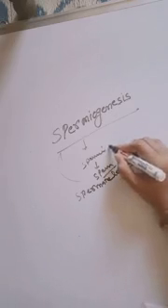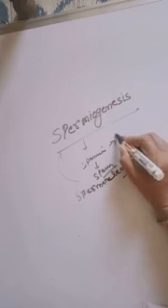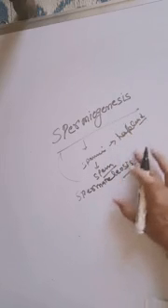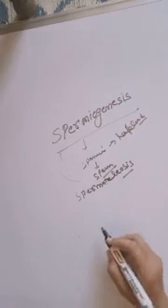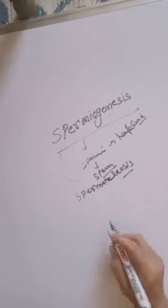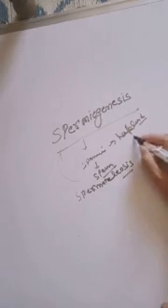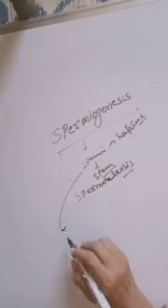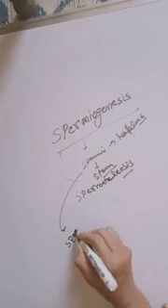The number of chromosomes in the spermatids is haploid, and these are the changes by which spermatids differentiate into spermatozoa.